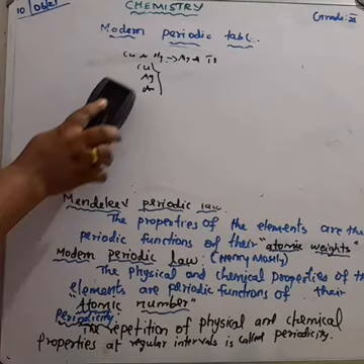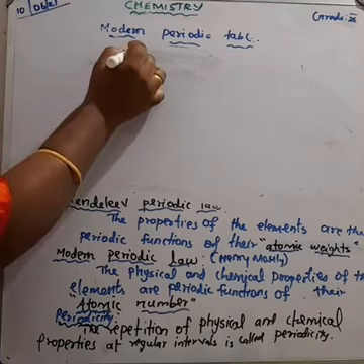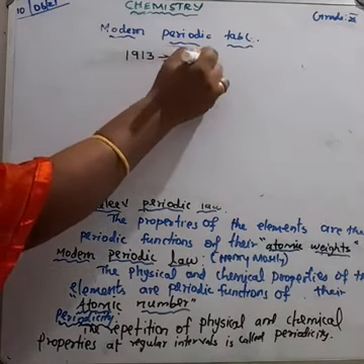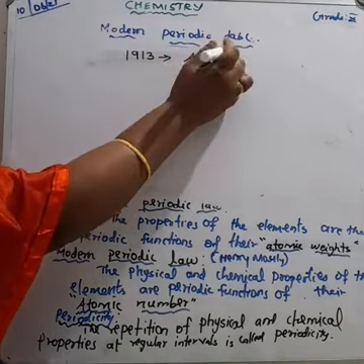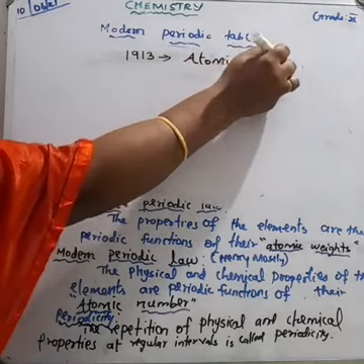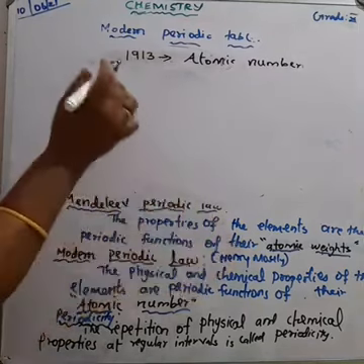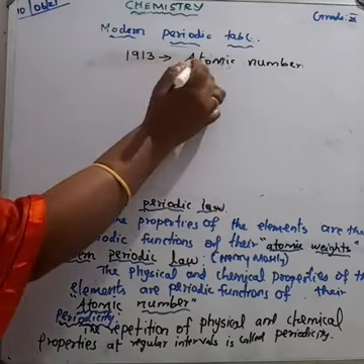In order to overcome these limitations, in 1913 Henry Moseley classified the elements based on their atomic number. Mendeleev classified the elements in increasing order of atomic weight, but Moseley's classification is based on increasing order of atomic number.